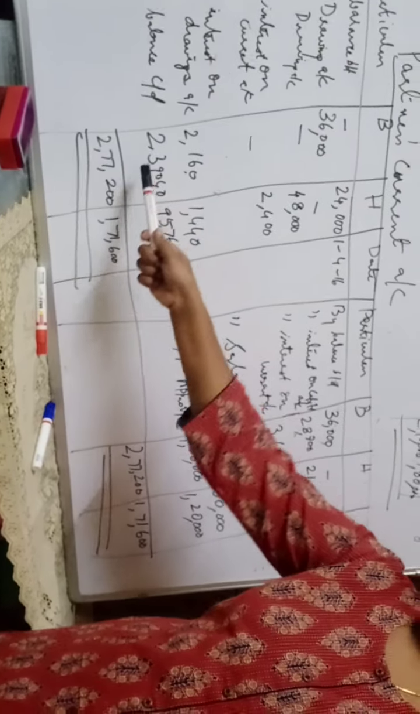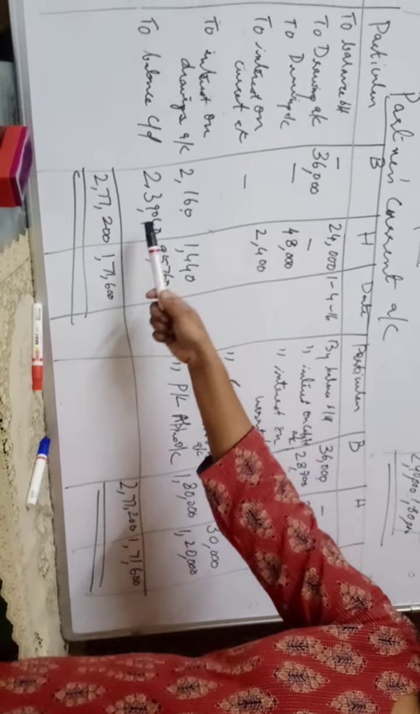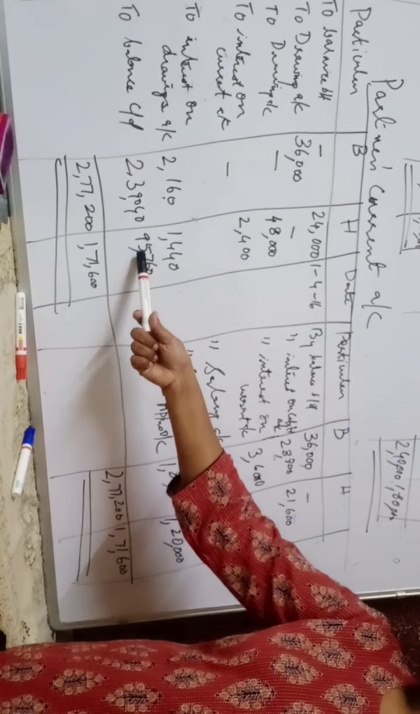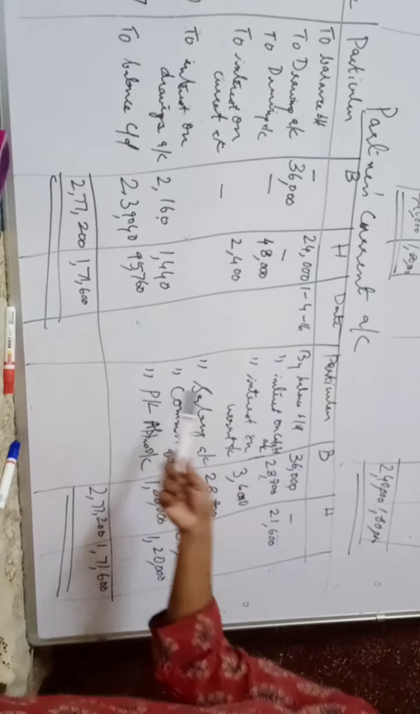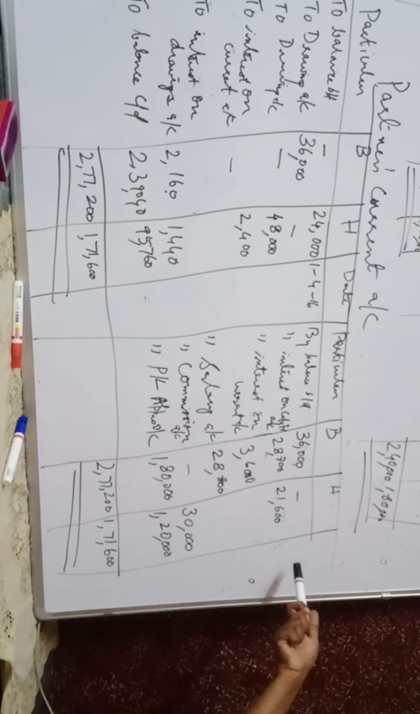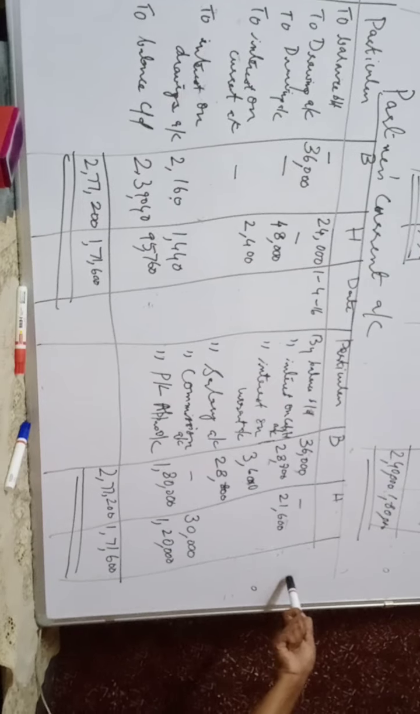To balance carried down here for Bhadresh it is 2,39,040, and for Hiral it is 95,760. So this is how we complete the sum along with the calculation. Please do write it down in your notebook and complete exercise 9.